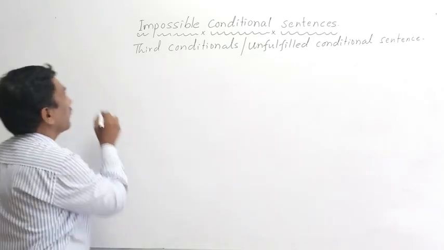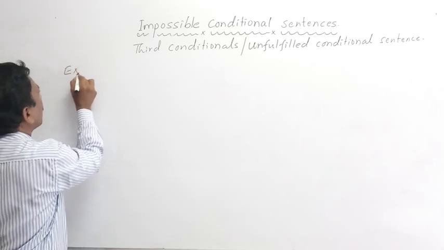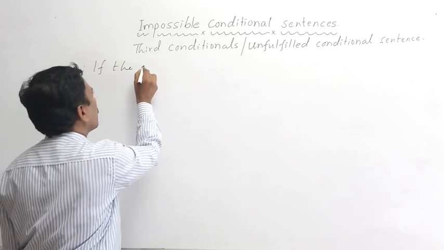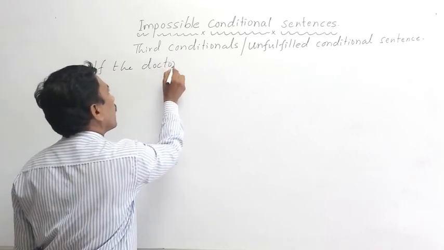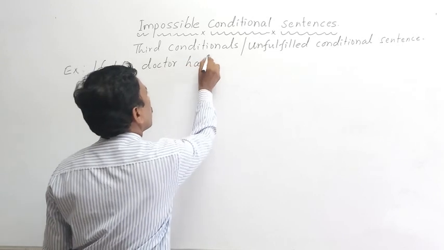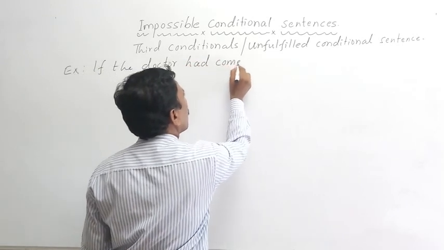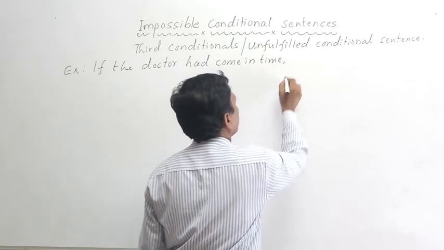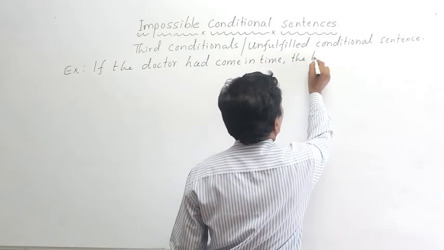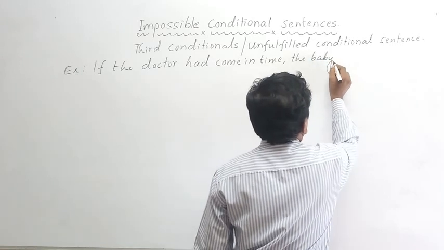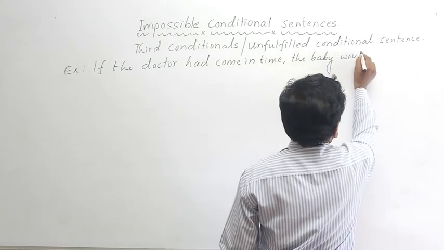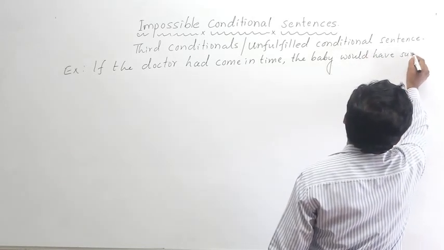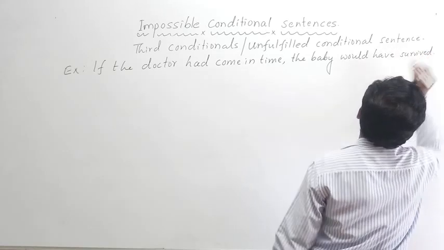For example, if the doctor had come in time, the baby would have survived.